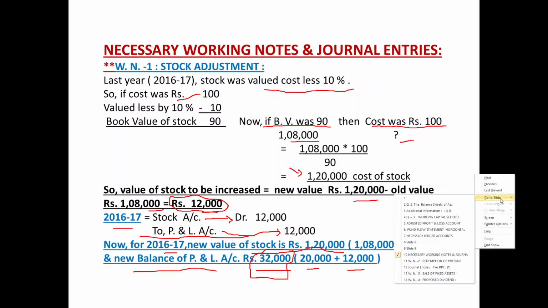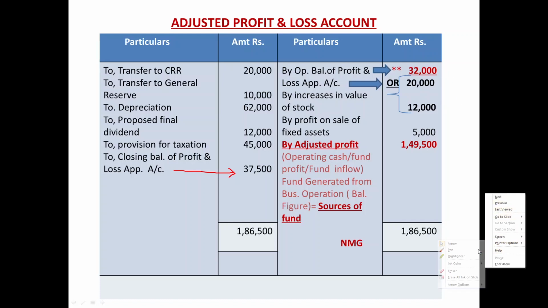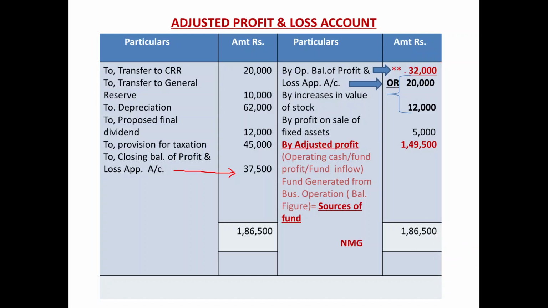So 32,000. I am explaining two methods. Either you can put the opening balance 32,000 as per our working note for stock adjustment. So opening balance of profit and loss account 32,000. After the stock adjustment, you reported a new balance, and ultimately you reported the profits of the current year: 37,500 minus 32,000, that is 5,500.